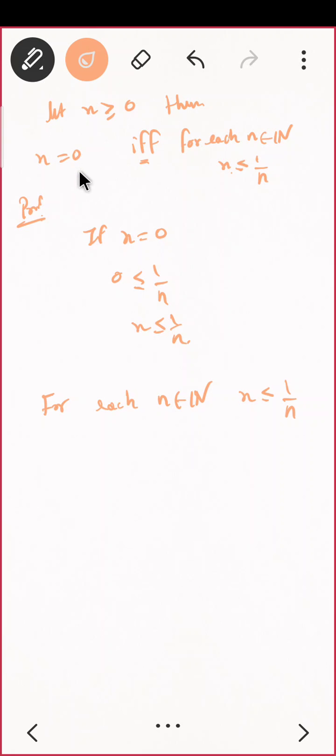That is, suppose x is positive. I want to prove this by the method of contradiction. See, in the question it was x is greater than or equal to 0. So to prove x is 0, suppose not.